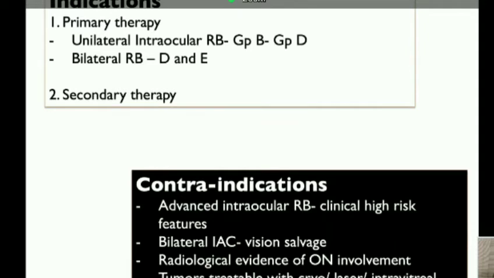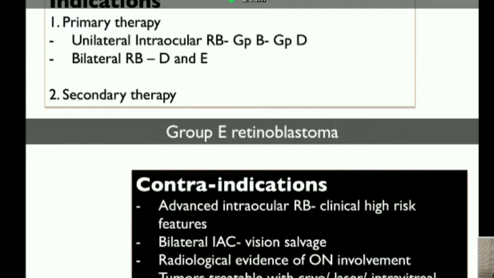An MRI is always done before you plan to do an IAC in order to evaluate the optic nerve. In the presence of optic nerve involvement, it's an absolute contraindication. And in the case of secondary therapy of IAC, if the tumor is treatable with cryo, laser, or intravitreal therapy, we would prefer that rather than a secondary IAC.